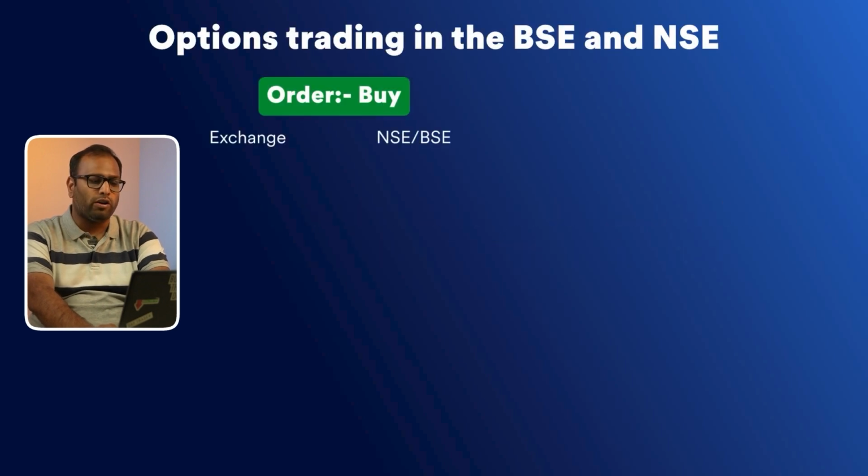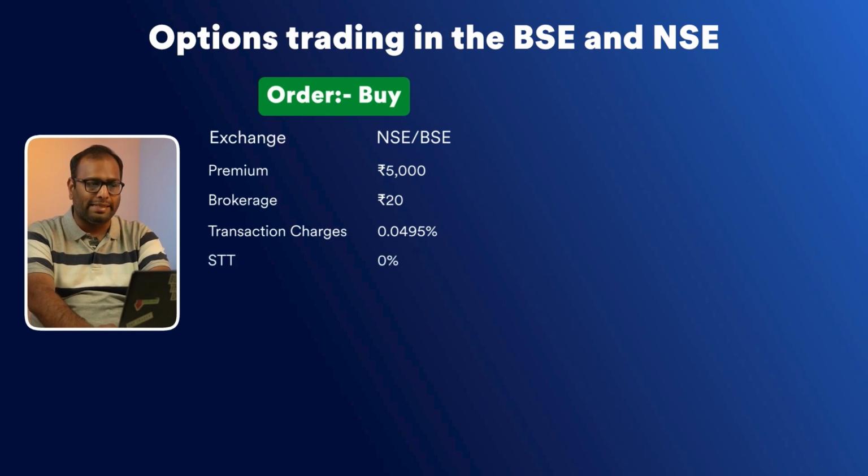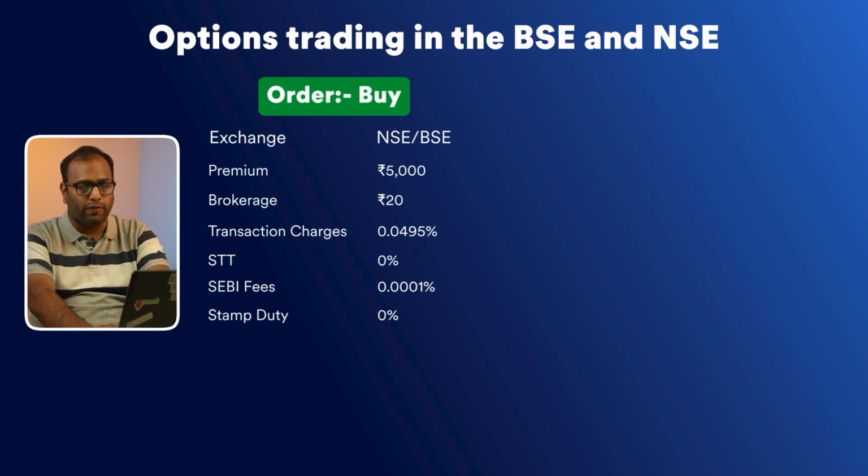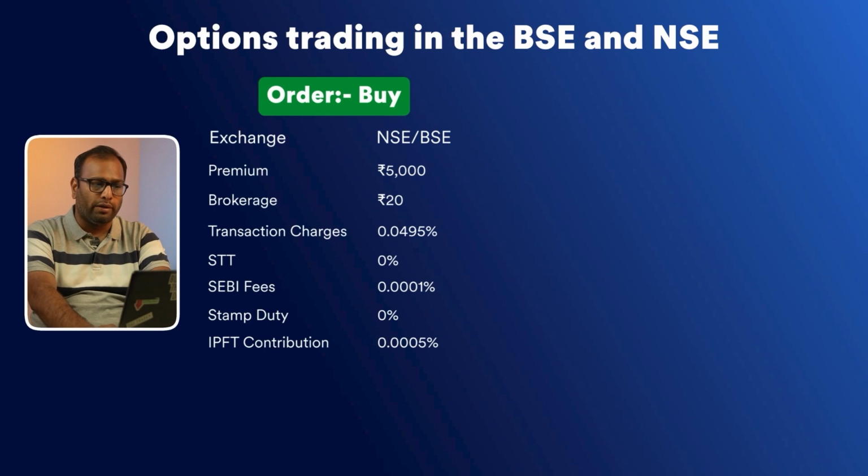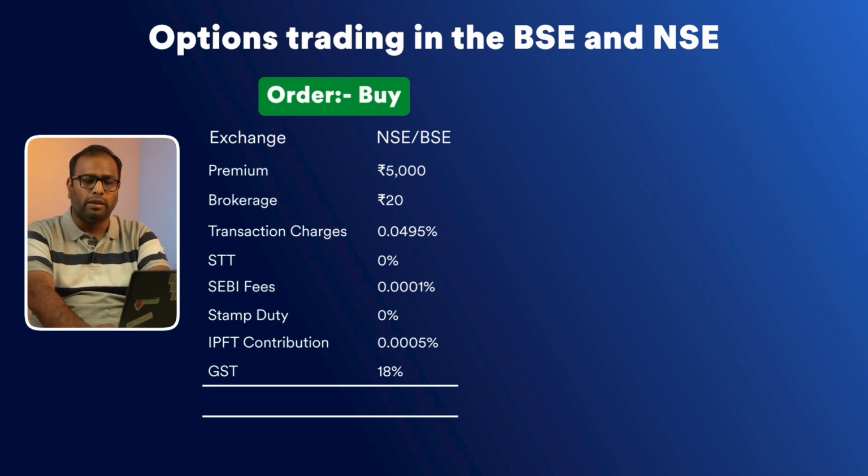So assume you bought an options contract by paying a premium of rupees 5,000 in either of the exchange. The charges would be brokerage 20 rupees, transaction charges 0.0495%, STT won't be applicable because it's a buy order, SEBI fees as 0.0001%, stamp duty would be 0.003% of the premium. Again here this value would be 0 because of the rounding off factor, IPFT contribution as 0.0005% and GST, which will be applicable on brokerage, transaction charges, SEBI fees and IPFT contribution. This brings the total charges to be around rupees 26.56.